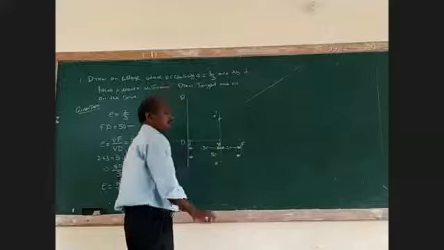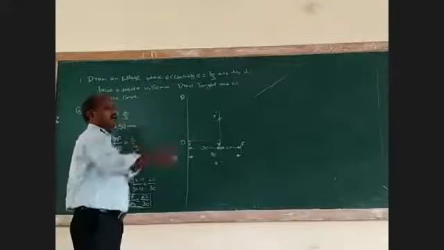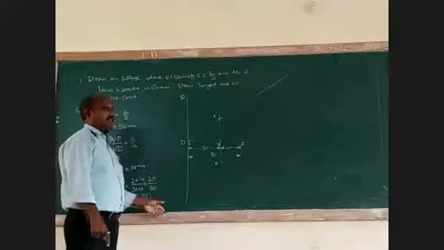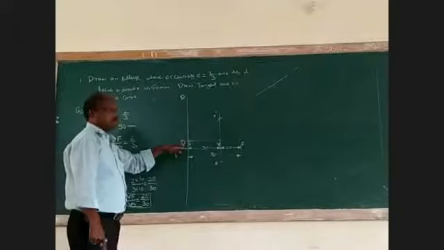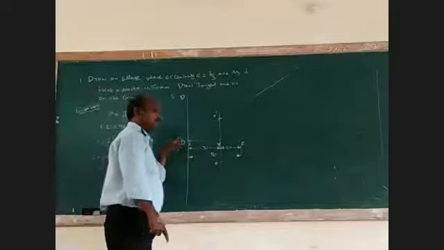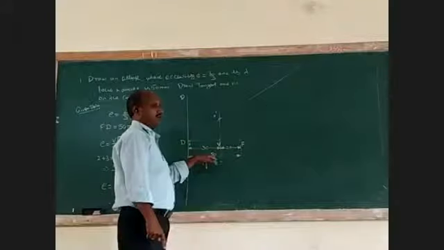Then this is the first part. How do you do it? First, draw a horizontal line, and then draw a vertical line. The vertical line is called the directrix D. From D to F, the total distance is 50. You have to mark it.